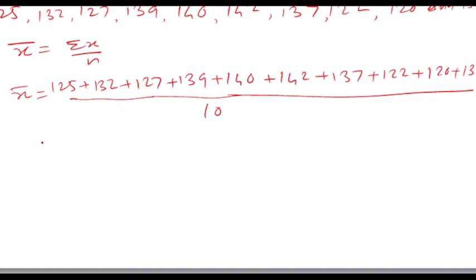After that, we have to find the total. How to find the total? Pay attention here. 5 plus 2, 7. 7 plus 7, 14. 14 plus 9, 23. 23 plus 2, 25. 25 plus 7, 32. 32 plus 2, 34. Means 4, carry. Remember this. Again, 5 plus 2, 7. 7 plus 7, 14. 14 plus 9, 23. 23 plus 2, 25. 25 plus 7, 32. 32 plus 2, 34.